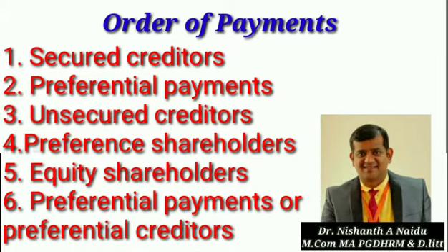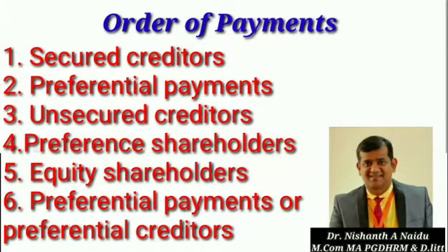First, to whom are we going to make a payment, whose debts are we going to clear? Second, whose debts are we going to clear? That is the order of payment. Now let us understand to whom we are going to settle the payments once the liquidation process is done and the assets get realized. The company's debts and liabilities should be discharged out of realized assets in the following order. The entire debts and liabilities have to be paid in a particular order, out of the realized assets.